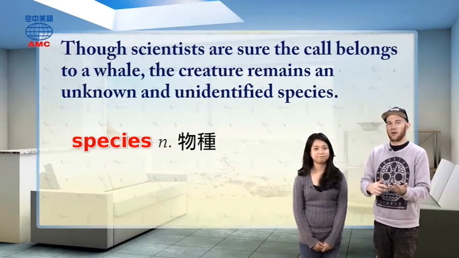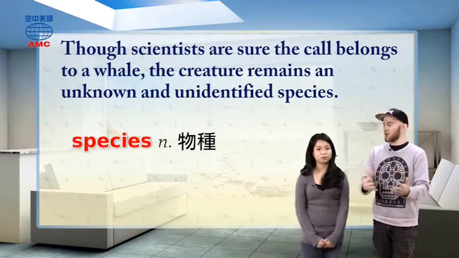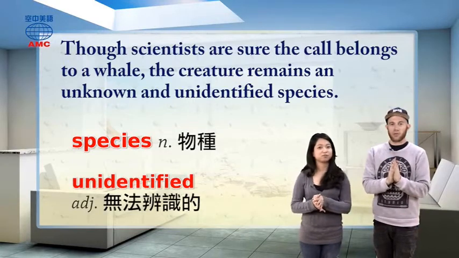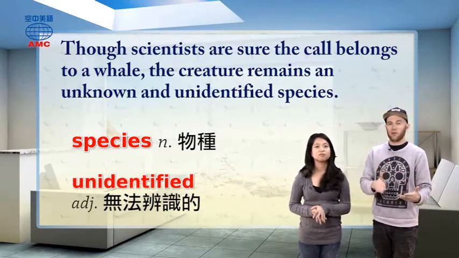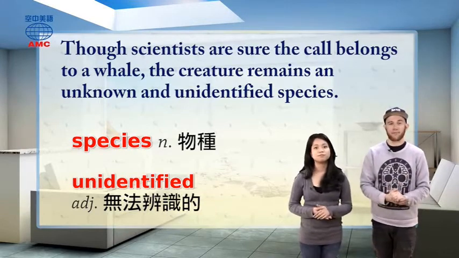So the orcas are a different species, the blue whales are a different species, and so on. And this is an unidentified. Unidentified, which just means we don't exactly know which kind of whale or which species this one is.